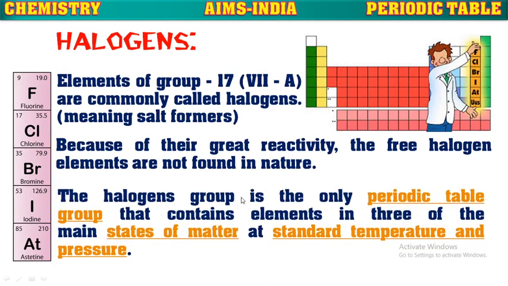The halogen group is the only periodic table group that contains elements in 3 states of matter. That means solids, liquids and gases at standard temperature and pressure. If you see, fluorine and chlorine both are gaseous elements. Bromine is the only liquid non-metal, and iodine and astatine are solid elements. So 3 states of elements exist in this group. This is the only group containing 3 states of elements at room temperature.